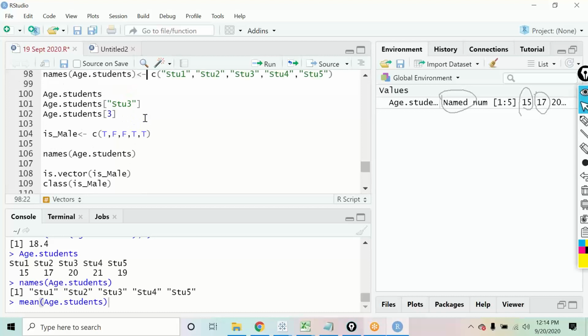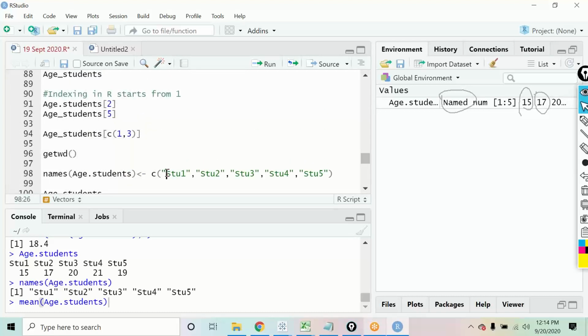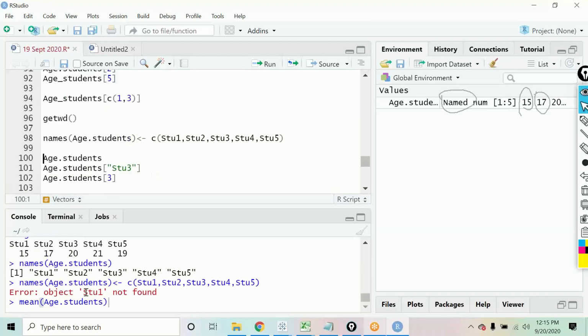The best way to see this is to just define the name over here, remove the quotes from here, and remove all of them. Now if you come over here, you see student 1 not found, because now it is assuming that this is a variable that we are talking of.